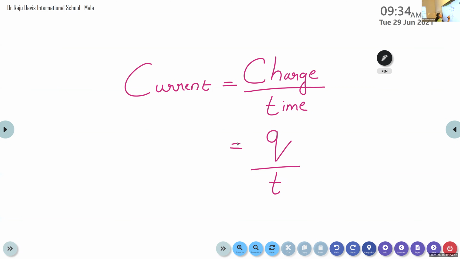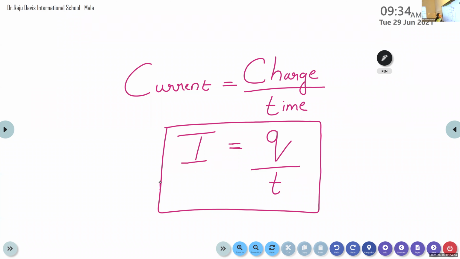The current is represented by the letter I. So the mathematical representation for electric current is I is equal to Q by T, where I is the current, Q is the charge and T is the time.